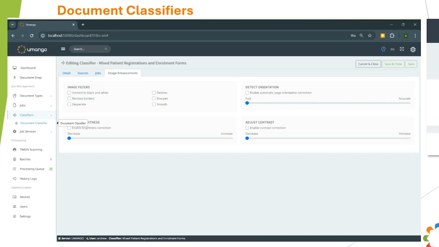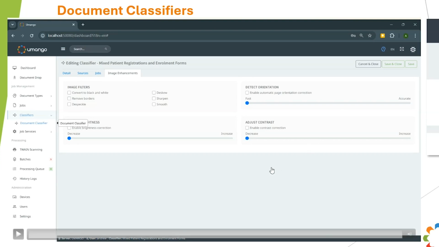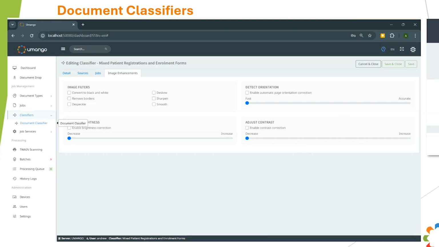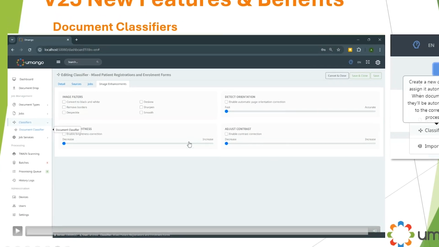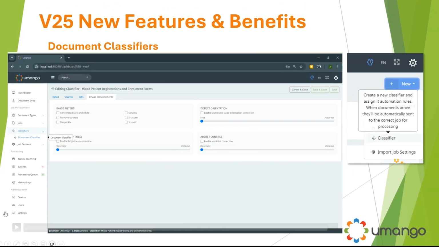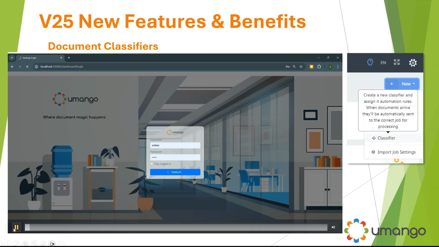The really cool thing, of course, is that we can create these as document drops. So everybody that's got access to Umango can drag and drop files onto there for processing within the web browser, based on their login credentials, but also, again, any of our sources as well. Okay, let's move through there. I'm not sure if I've actually played this video or not, so I'll just play it now to explain all that.